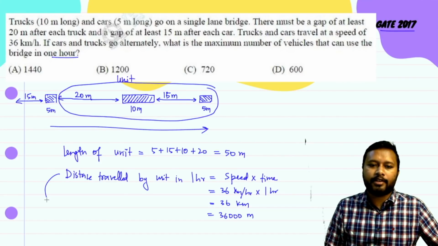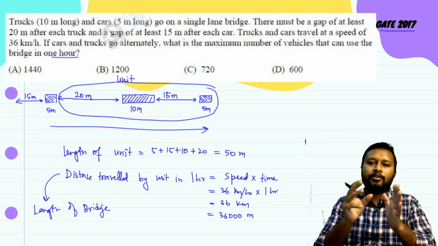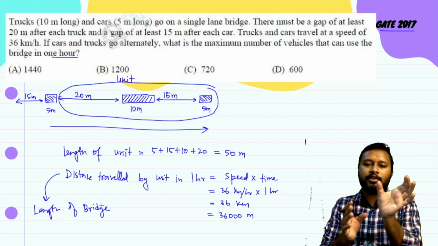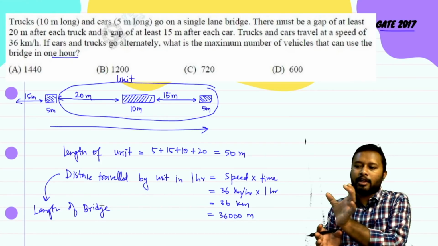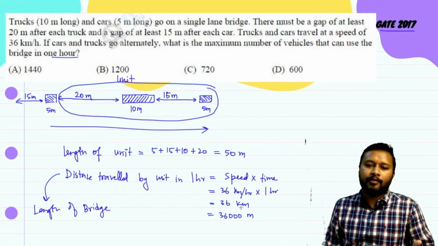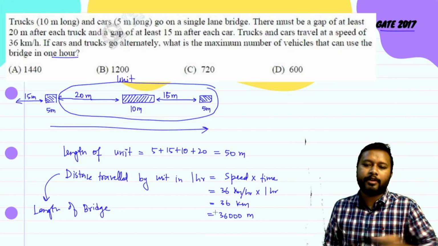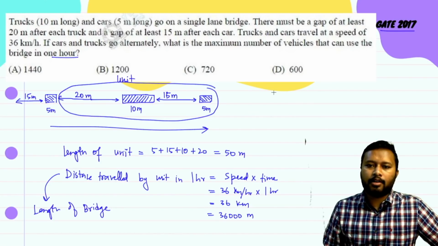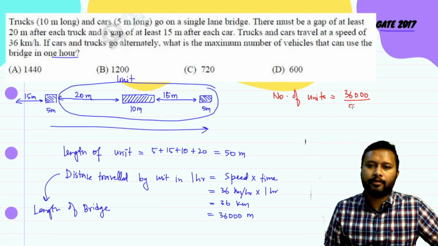This distance traveled is actually nothing but the length of the bridge, because they are using the bridge continuously for 1 hour. When the first unit comes across the bridge, it is going to take 1 hour to cover the whole bridge. So in 1 hour this much meter they have traveled, so the bridge is approximately this much length. So the number of units is going to be 36,000 divided by 50. This is going to give me 720 units.